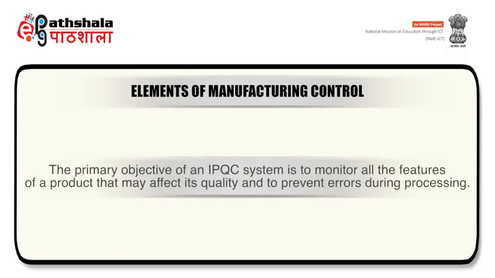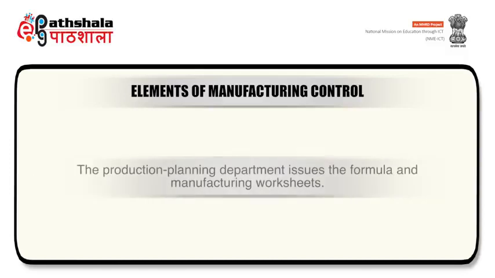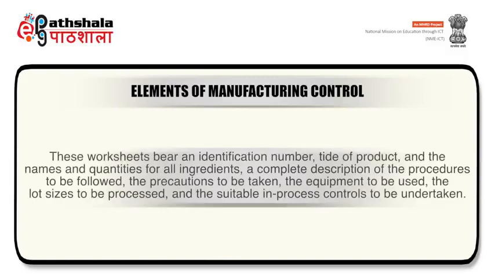The primary objective of an IPQC system is to monitor all the features of a product that may affect its quality and to prevent errors during processing. Its elements are common. The production planning department issues the formula and manufacturing worksheets. These worksheets bear an identification number and the names and quantities for all ingredients, a complete description of the procedures to be followed, precautions to be taken, and equipment to be used, lot sizes to be processed, and the suitable in-process controls to be undertaken.